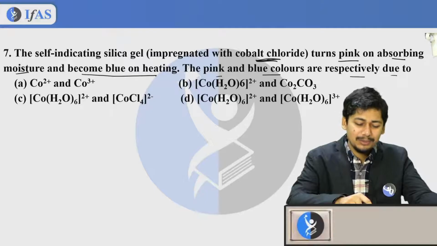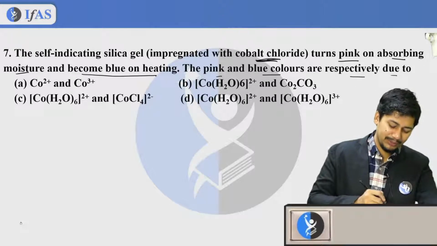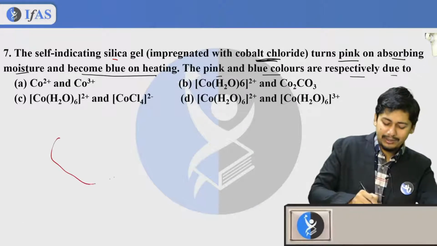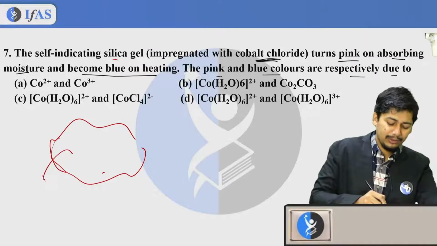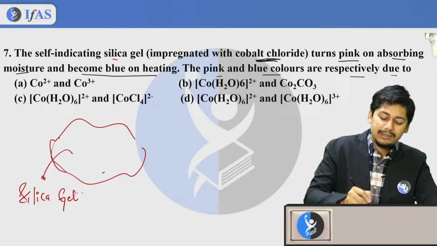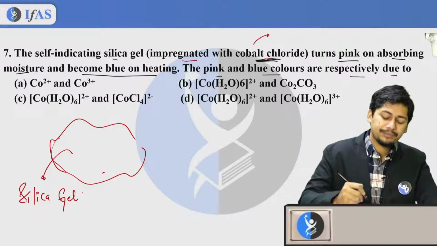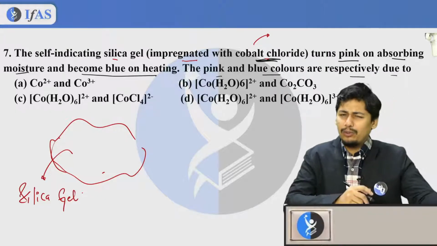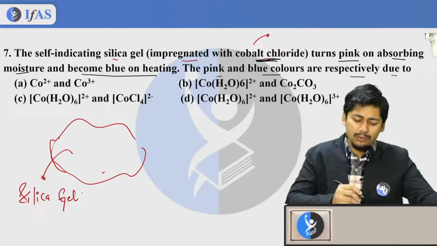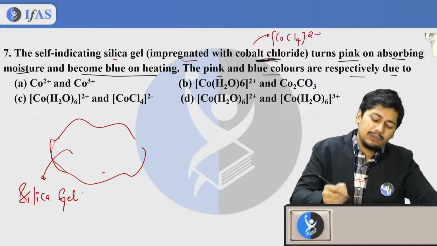Sheetal is saying option C is going to be correct. Very good, Sheetal. So now let us solve this question. I have silica gel, guys. This is my silica gel. Now this is impregnated with cobalt chloride. So what is the molecular formula of cobalt chloride? CoCl4, and it is having two negative charge.